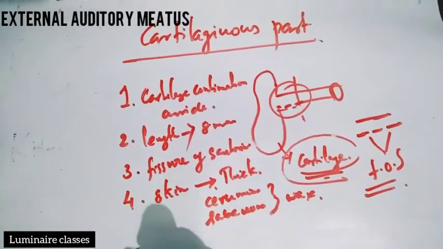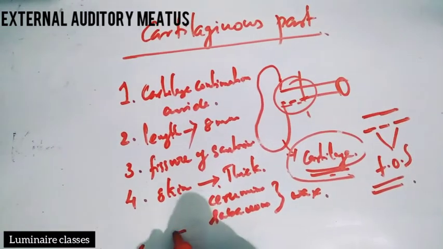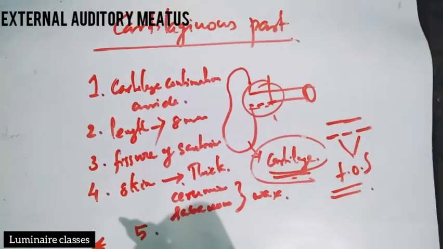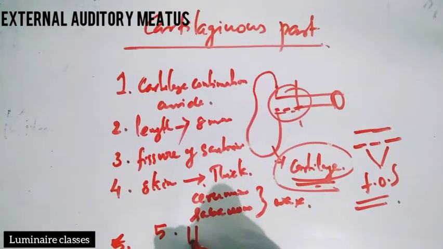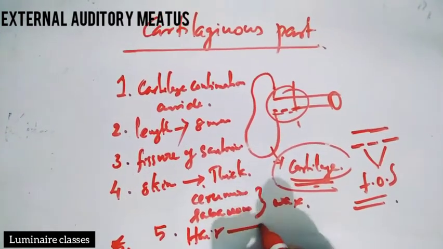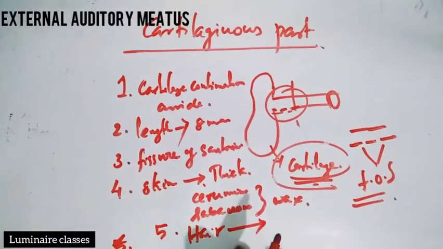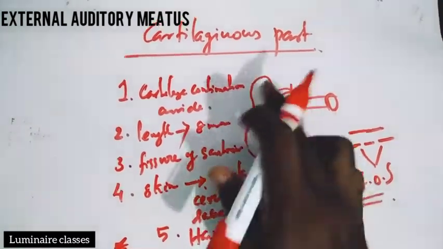And the fifth and last point about the cartilaginous part is the presence of hair. Hair is only present in the cartilaginous part.